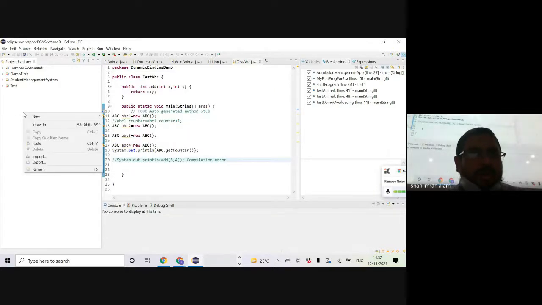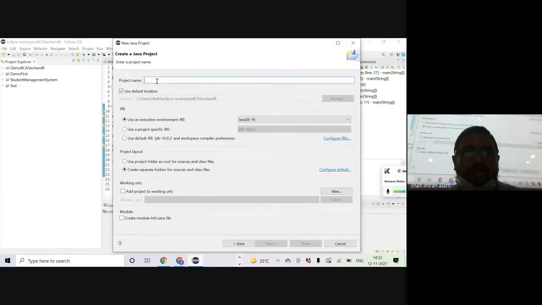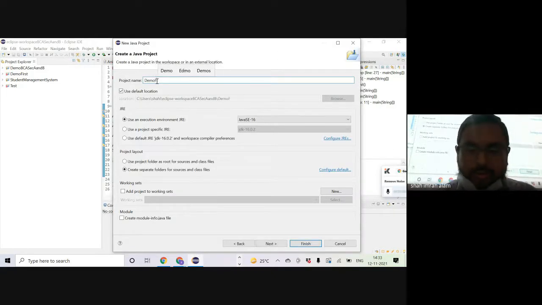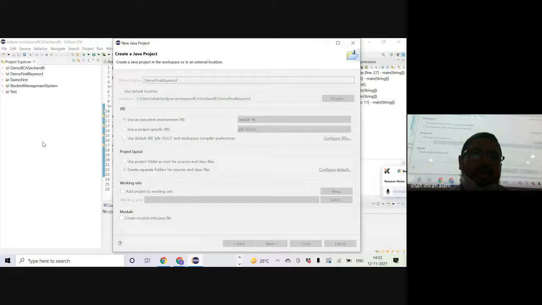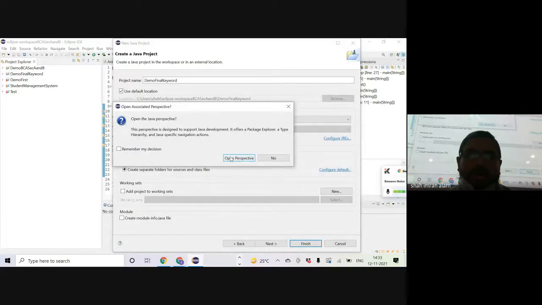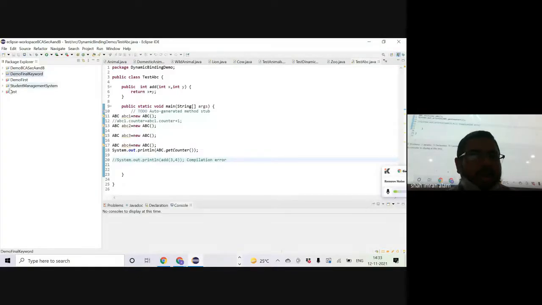I will right click on the project explorer window, new project, and here I will go for the Java project and the next, and I will give a project name, demo final keyword. Okay, this is the name of the project that I am giving. Then finish. It will ask for open perspective. I will click yes. And then this project has been created. Demo final keyword. There is SRC folder.